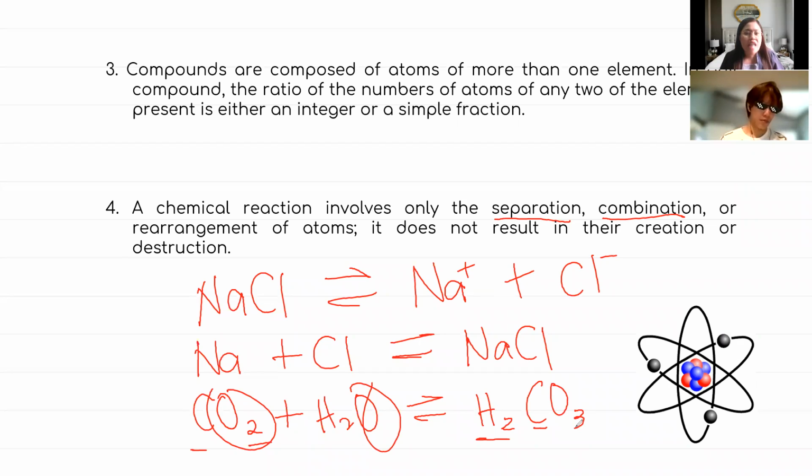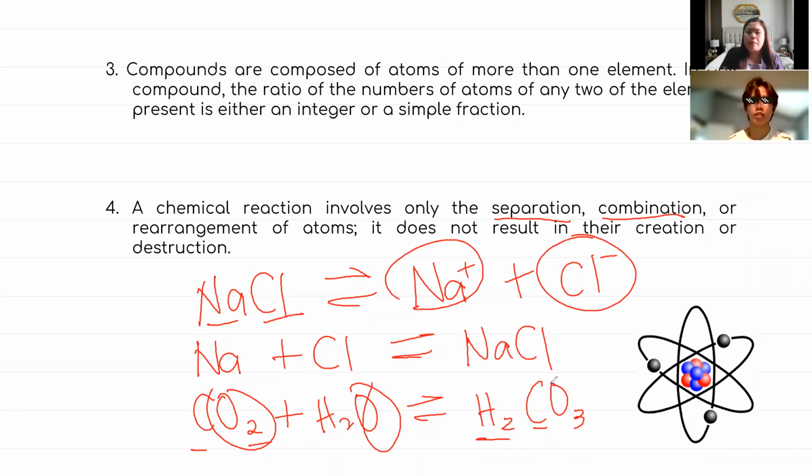Pero wala ka dyang makikita na new atom na ma-form or walang na-destroy. Kagaya nito, you have Na and Cl, you will still see that in the product. Or another here, magkahiwalay sila sa reactant and then magkadugtong na sila sa product, but nevertheless you can still see there the sodium and the chloride.